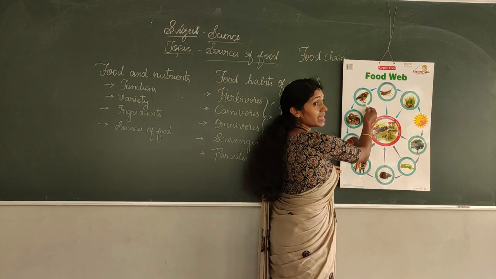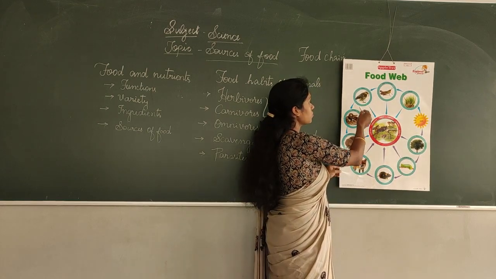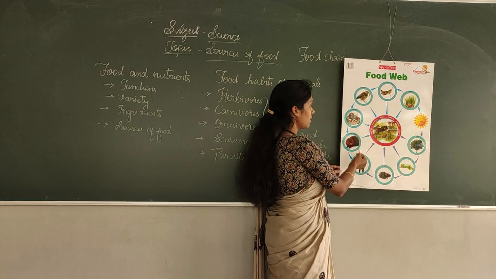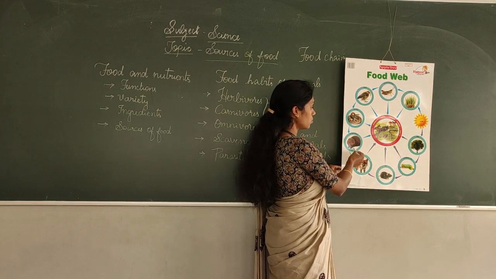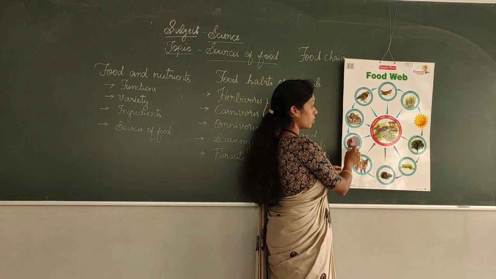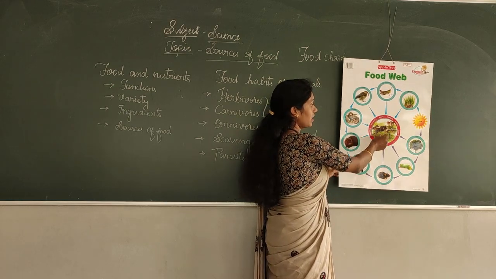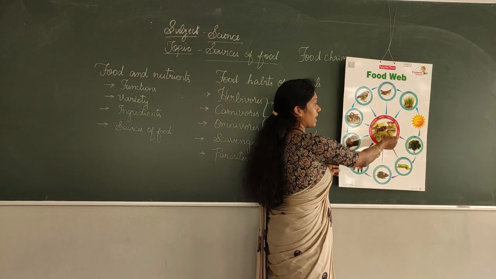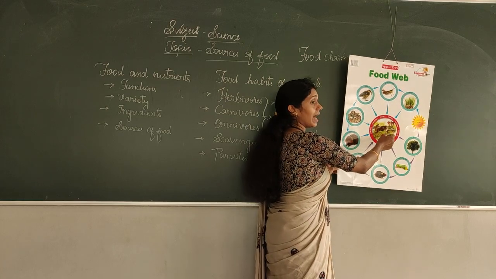The grass will be eaten by grasshopper. Grasshopper will be eaten by small birds. Birds will be eaten by the snake. Snake will be eaten by mongoose. Mongoose will be eaten by fox. Or else, when the mongoose dies, it will be decomposed and mixed up with the soil.